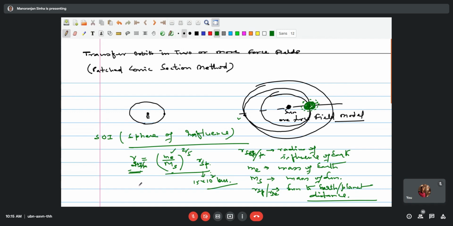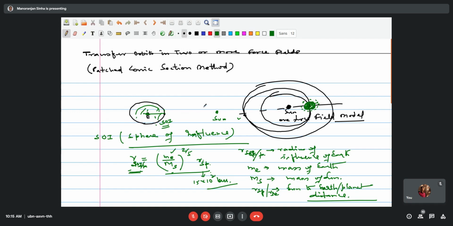So what does it imply? It implies that if the Sun is here, then till this point is the sphere of influence. If any satellite is moving within this range, you can assume that it is moving about just one planet, one center of attraction. Similarly, for the Sun, you will get the sphere of influence.